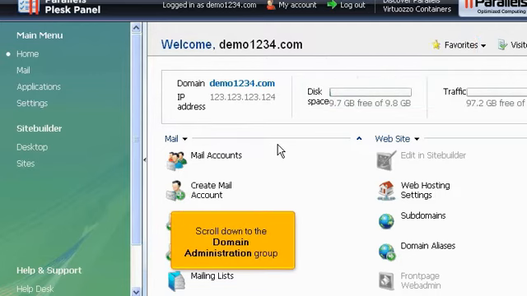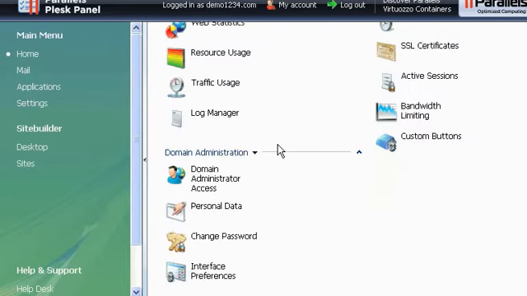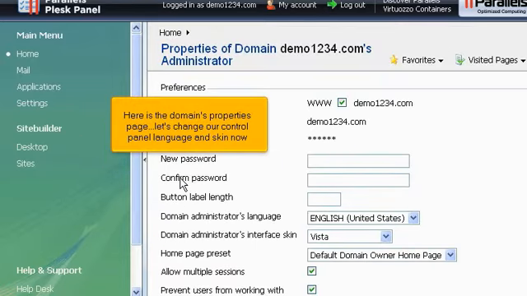Scroll down to the Domain Administration group. Click Domain Administrator Access. Here is the Domain's Properties page. Let's change our control panel language and skin now.